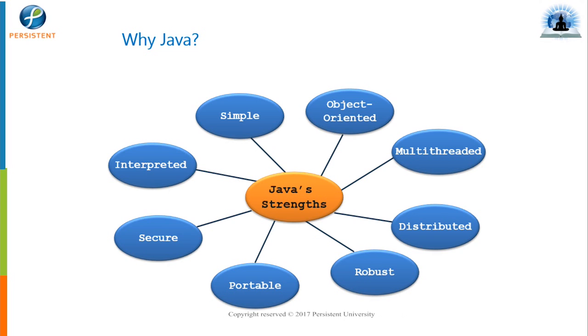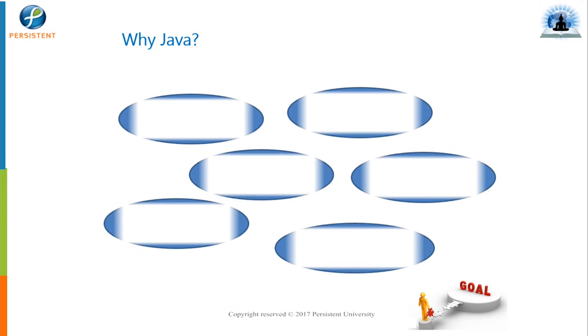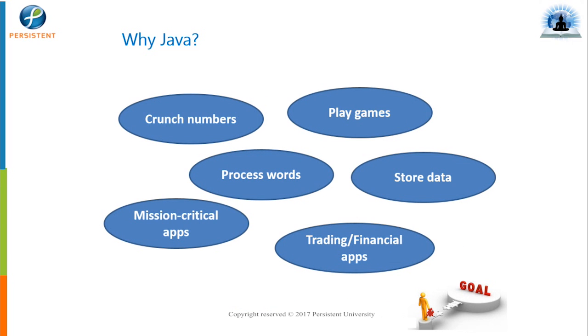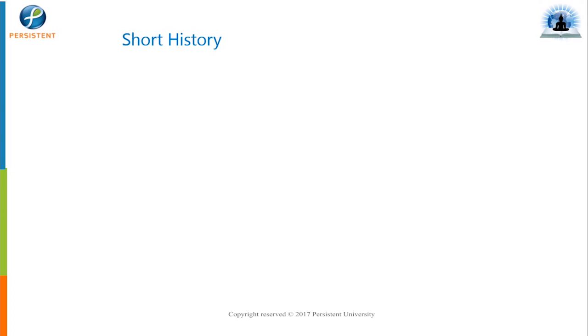Okay, so these are some basic features of Java we have seen. Definitely we are working with Java to play games, to store data, to process words, to easily create applications, to create games, to create web based applications, to create desktop based applications. We know why we should learn Java. We know some features of Java. Let's understand how Java evolved, and the history of Java.